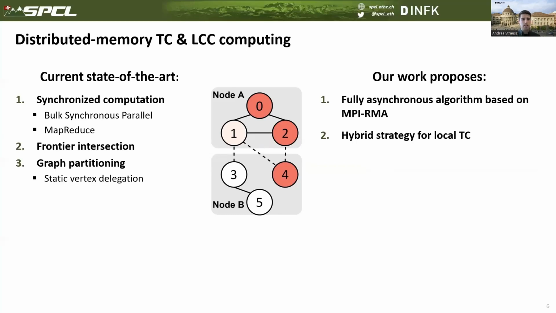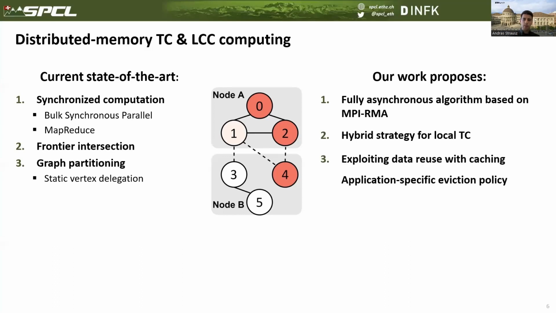And last but not least, graph partitioning is a key point of any distributed memory algorithm for LCC computation, and former works all use static vertex delegation schemes that either led to a high imbalance between processes, or were a costly pre-computational step that once again reduced performance and may result in very large memory overheads.